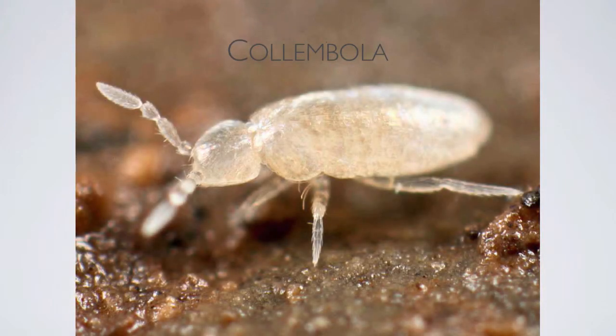Slightly larger than microfauna are mesofauna, and these start to be a little bit more recognizable. They range in size from 0.1 to 2 millimeters, and these are often fragmenters of litter and hold a very important component to the decomposition cycle. So, for example, collembola are an important mesofauna. And these collembola do a lot of different things, such as fragmenting litter, chewing it up, and making it smaller and more accessible to smaller organisms.